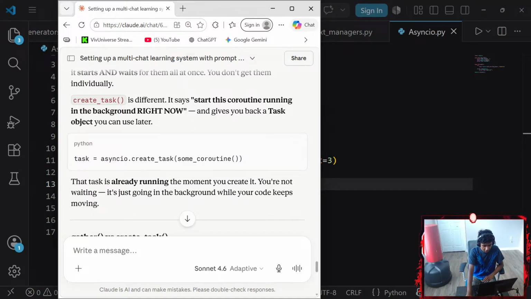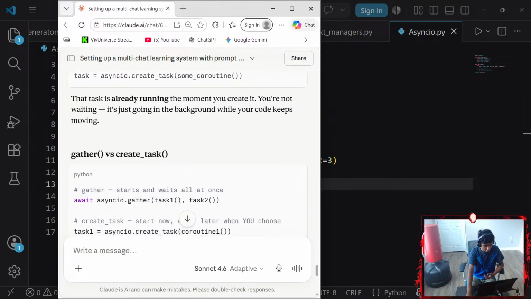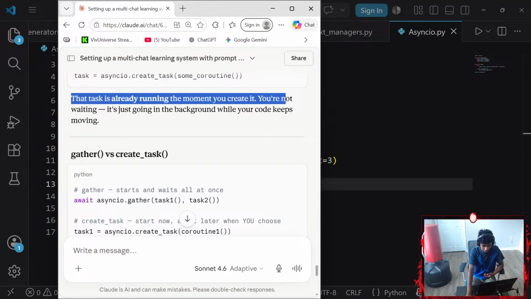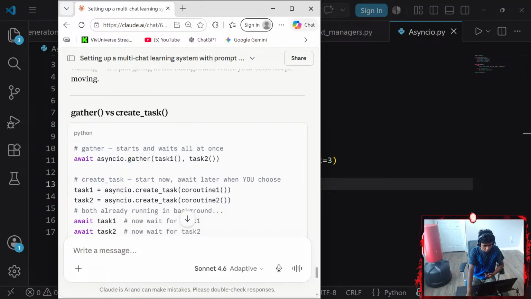That said, it gives you back a task object you can use later. Task equals asyncio.create_task of some coroutine. So that is a coroutine function. That task is already running the moment you create it. You're not waiting. It's just going in the background while your code keeps moving.